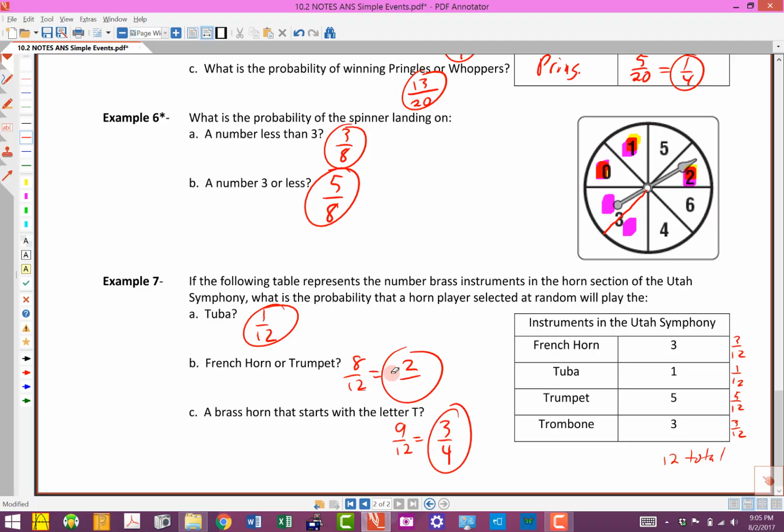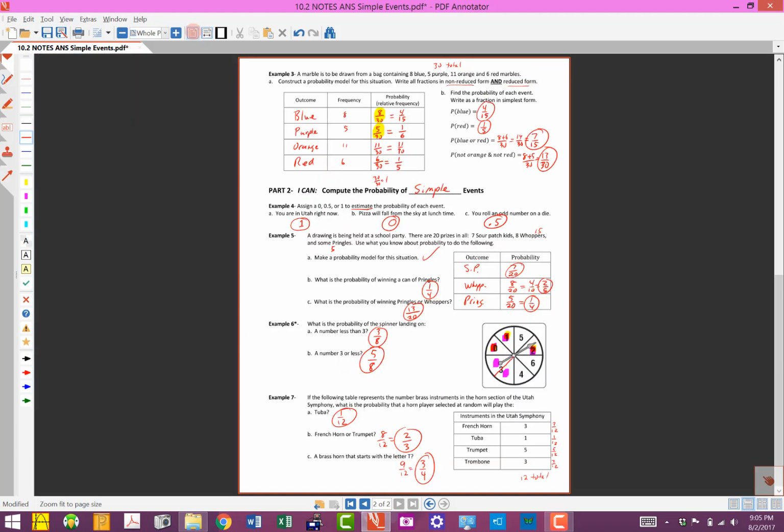So as you're going through and doing the assignment, think about these ideas that we talked about today. So think about those simple events, probabilities that are really high, really low, impossible, different things like that, how a probability model is set up, how you can find maybe a missing piece or something like that, and what you can do in a situation like this where one of them, in this case the 3, kind of takes up twice as much space. All right, good luck.